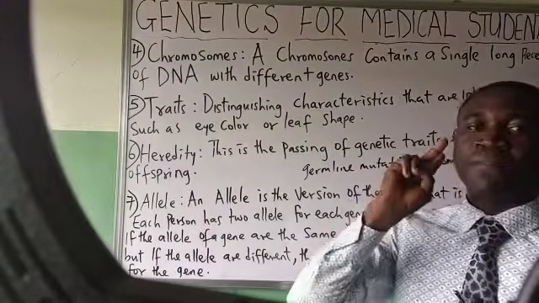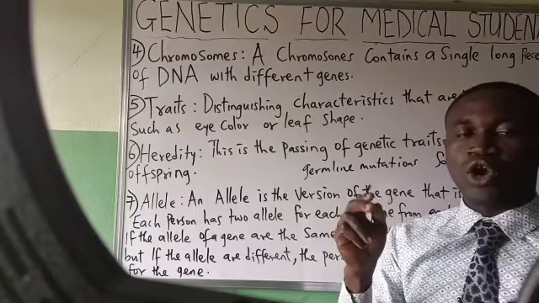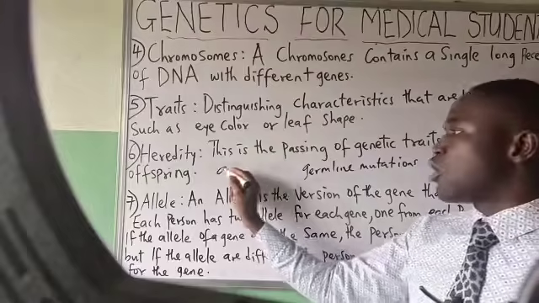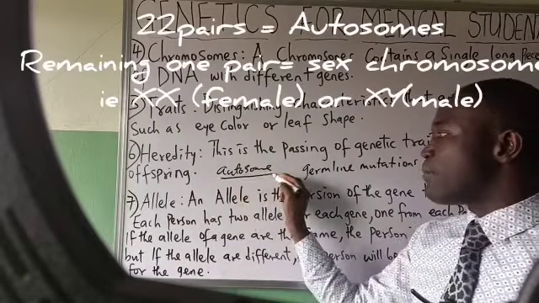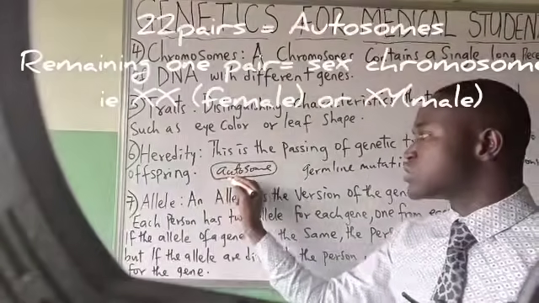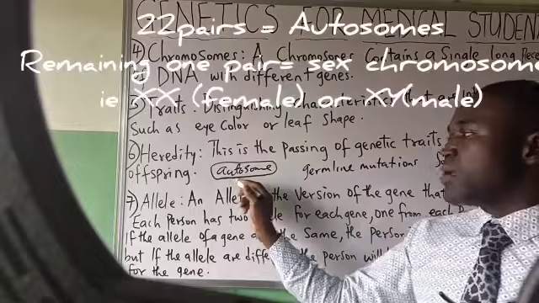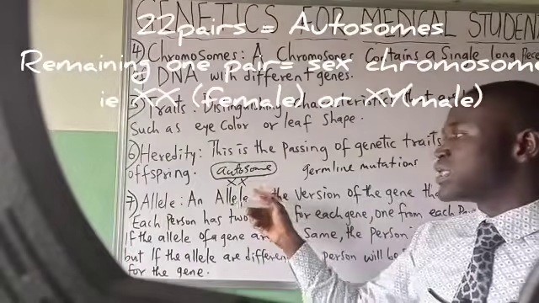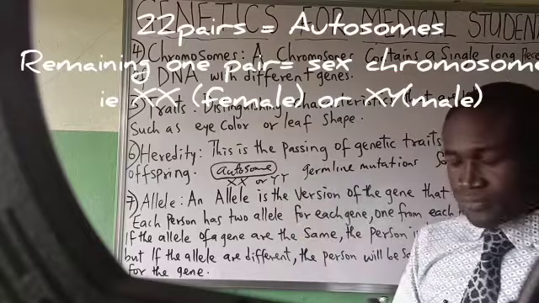Remember, we say the 22 pairs are called the autosomes, while the remaining one pair, which is the sex chromosome, XX or XY, is called the sex chromosome.